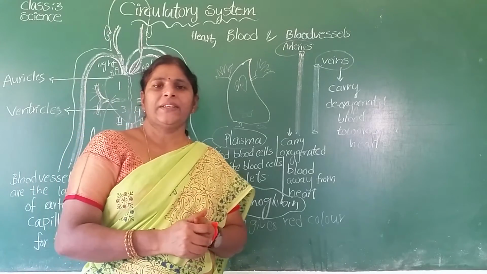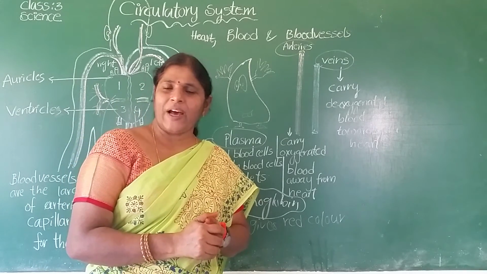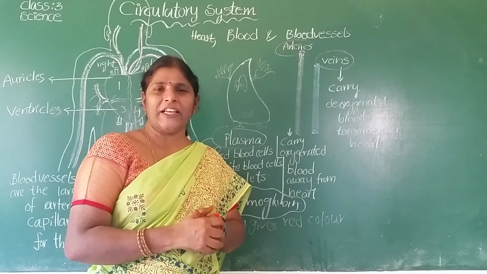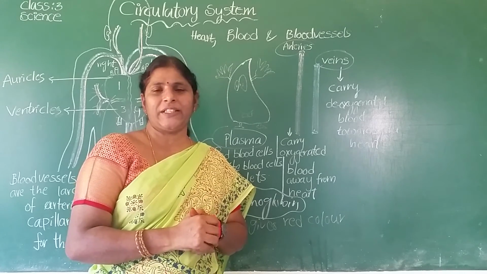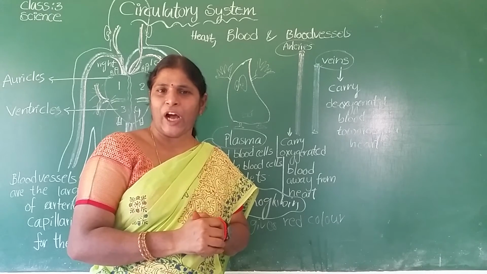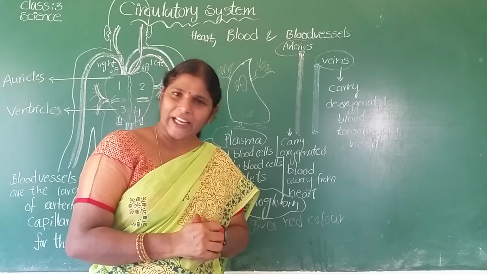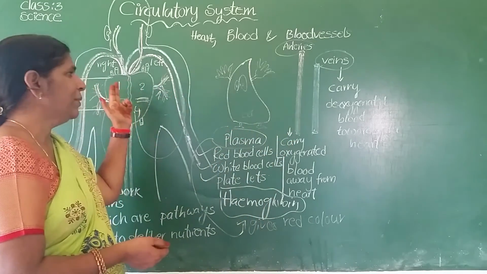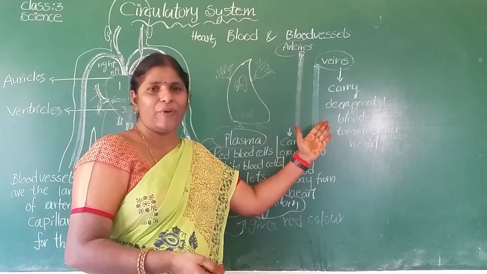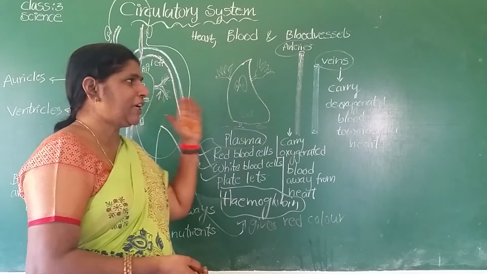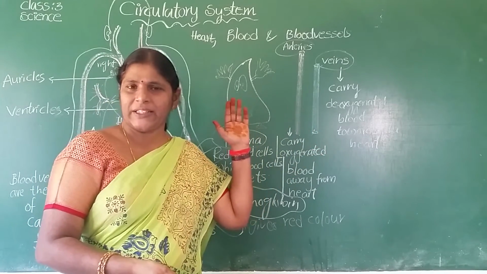Okay, listen. Let us revise what we have discussed today. What is the name of that system? Circulatory system. The circulatory system comprises three components. What are they? Tell me. Heart and blood vessels. Heart, blood, and blood vessels form the circulatory system. Is it clear? These are the three components present in the circulatory system.